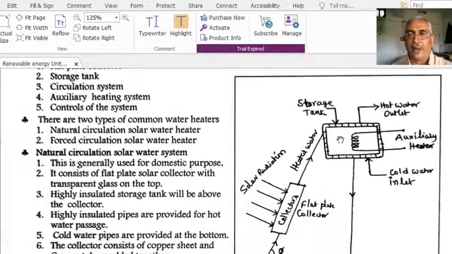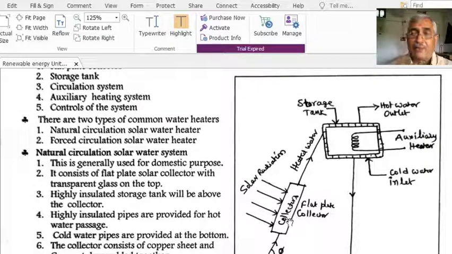Now, the cold water compartment at the bottom of the storage tank has a very high density. It automatically fills because, as the cold water density is more, it pulls the hot water up. Therefore, the hot water goes into the top part of the storage tank, and cold water from the bottom part re-enters the flat plate collector.